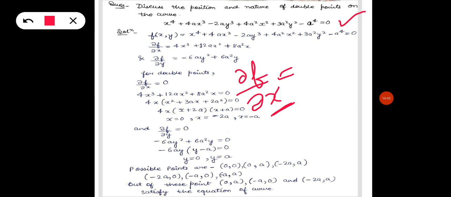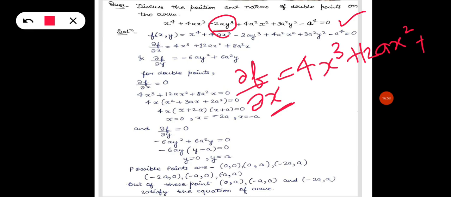So if we calculate del f upon del x, from this equation we get 4x cube plus 12ax square, plus here it will be 0 as there is no x term, and plus 8a square x, and this will also be 0 as there is no x term.